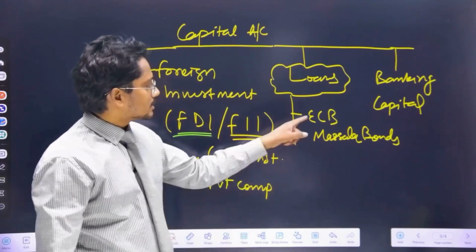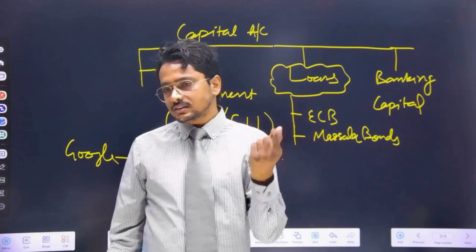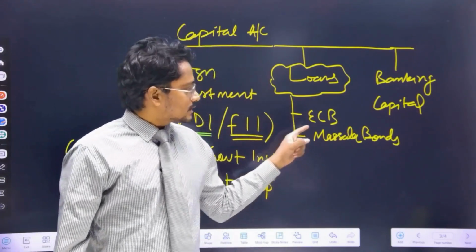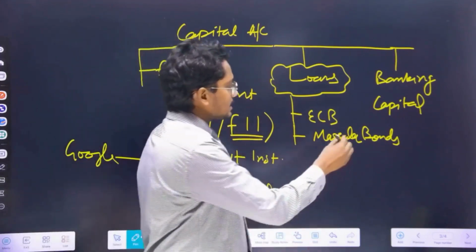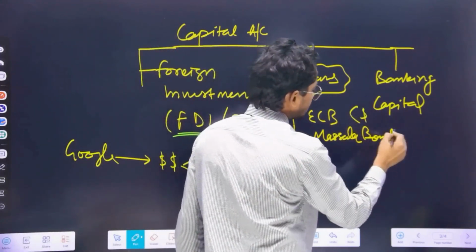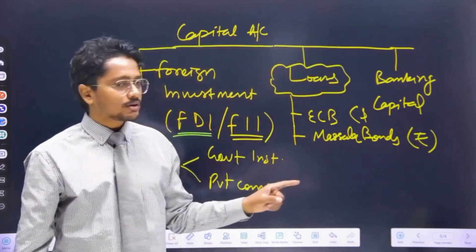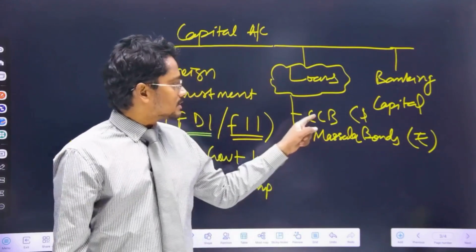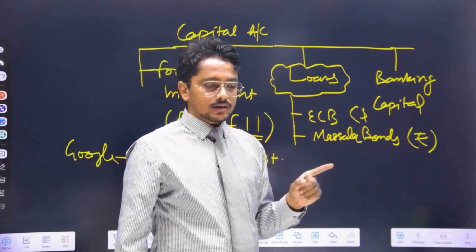That is nothing but external commercial borrowing. External commercial borrowing earns money in form of dollars, but masala bond attracts foreign money in form of rupees. So conversion risk in a masala bond will not fall on Reliance, but conversion risk in external commercial borrowing will certainly fall on Reliance.